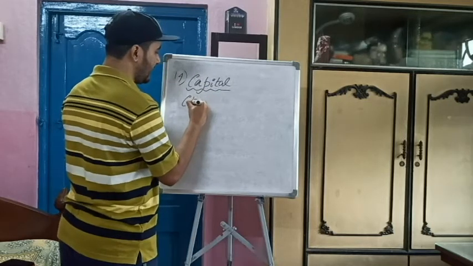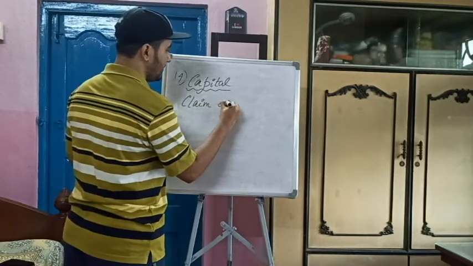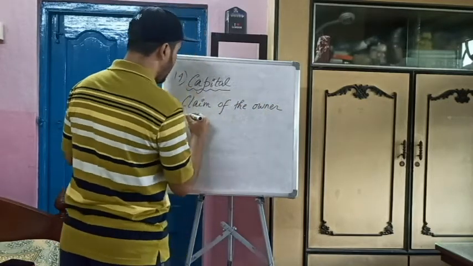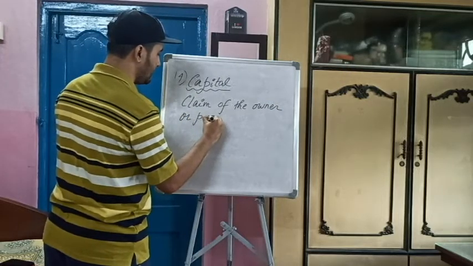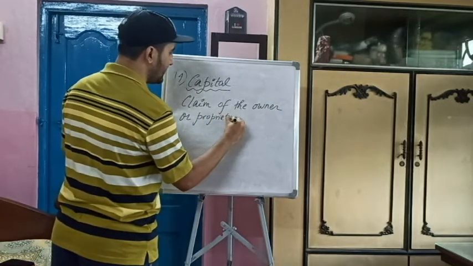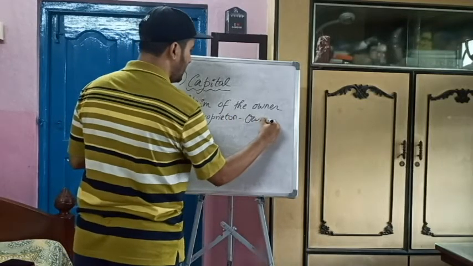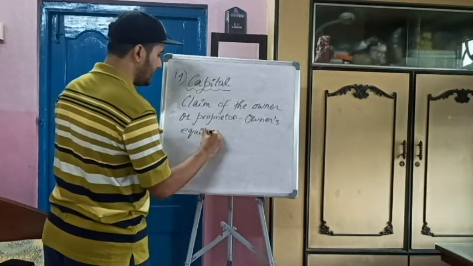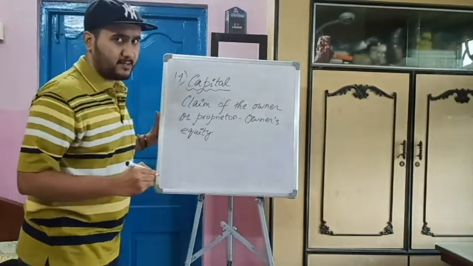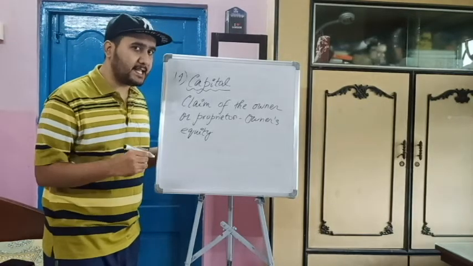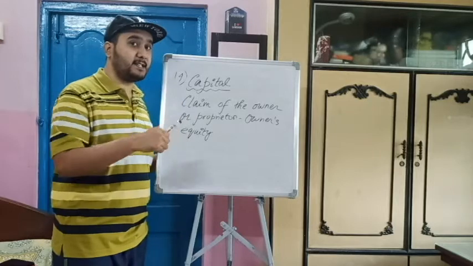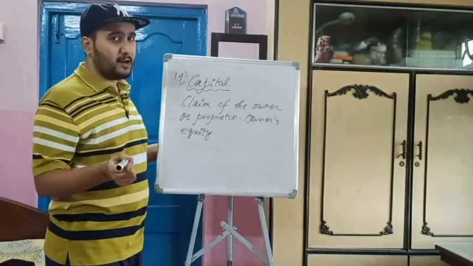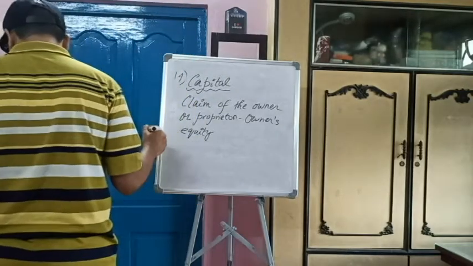Capital is the claim of the owner or proprietor, as we may say. It is the owner's equity. That means they are investing money in the business and they should get back from the business, return. So the business owes them and they are separate legal entity, and hence this capital comes under the liability side because they are liable to pay the company back to the owners. So these are owners' equity, we may tell them.